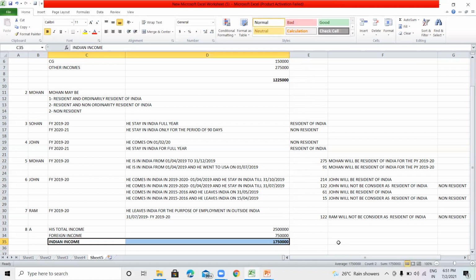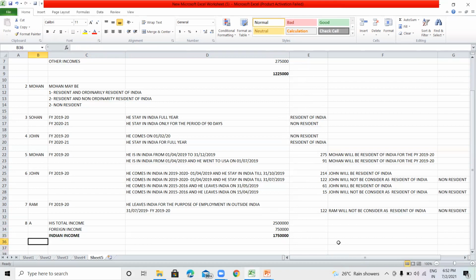The income which accrues in India, which arises in India, or which is received in India will be considered Indian income. And Mr. A, he is still in India.